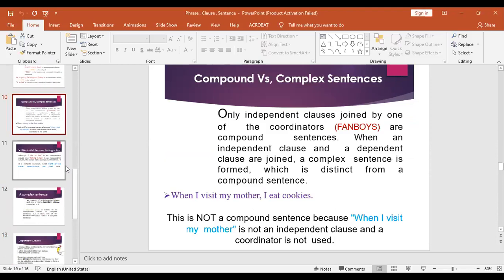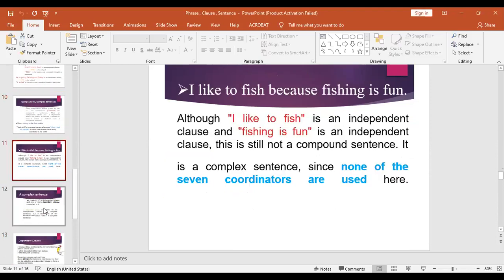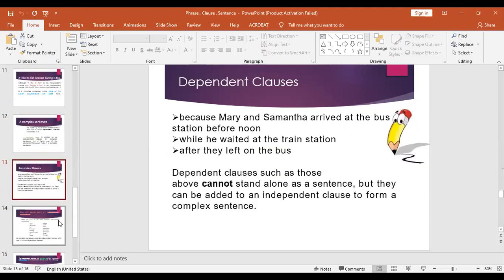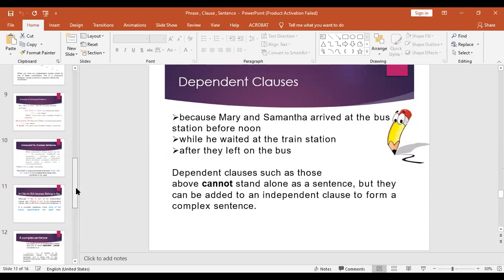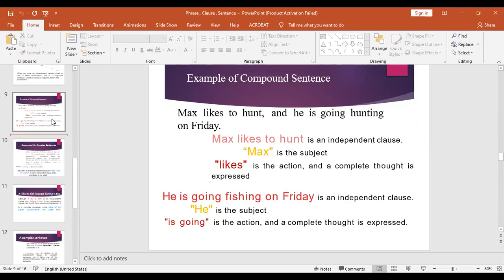One more thing I would like you to see in the compound sentences, that compound sentences are followed by a comma. All right, we have the examples of compound sentences. Okay, look at this. Max likes to hunt, comma, and he is going hunting on Friday.